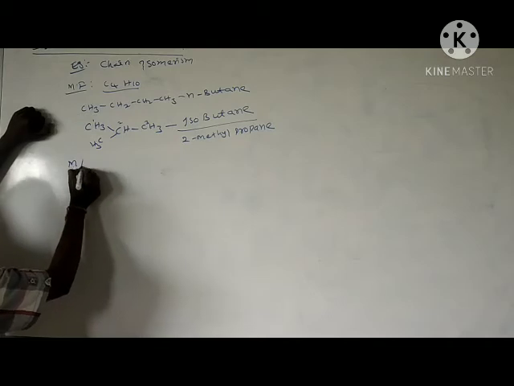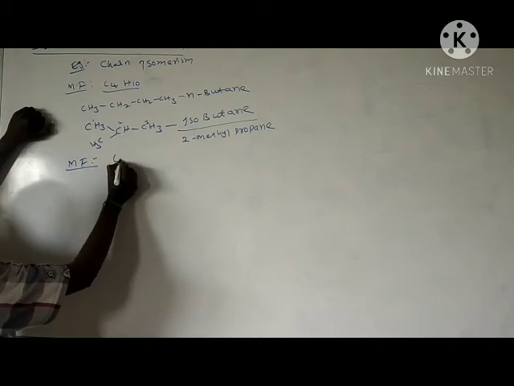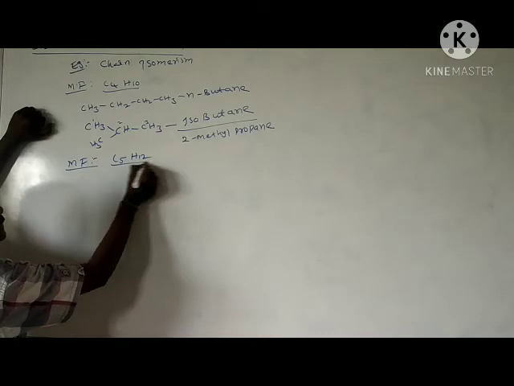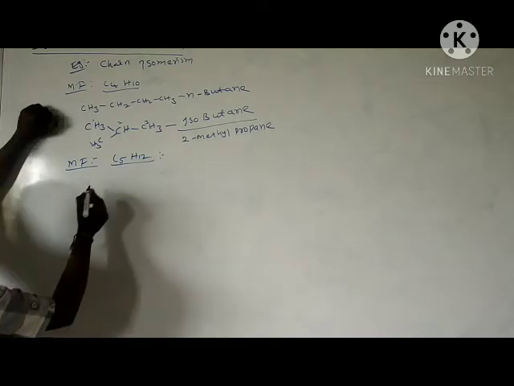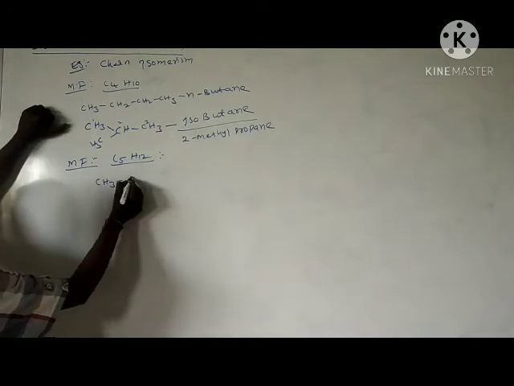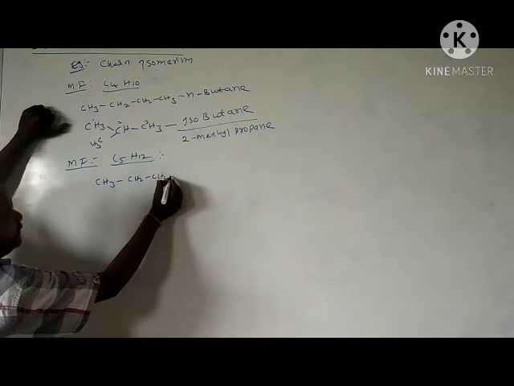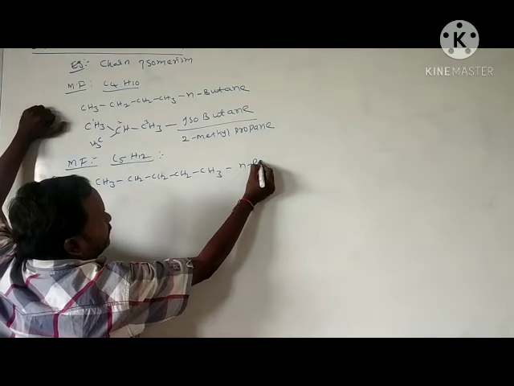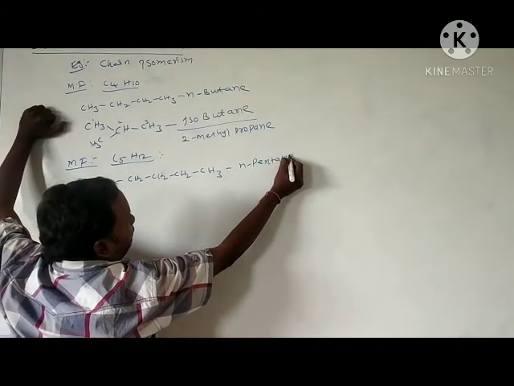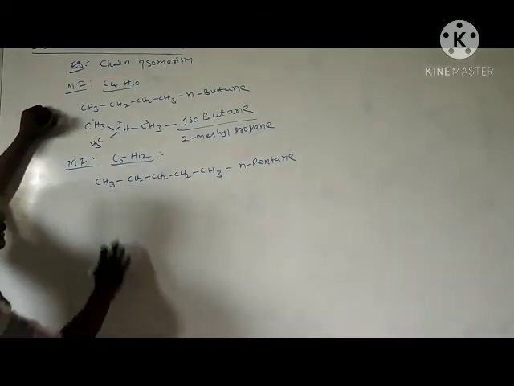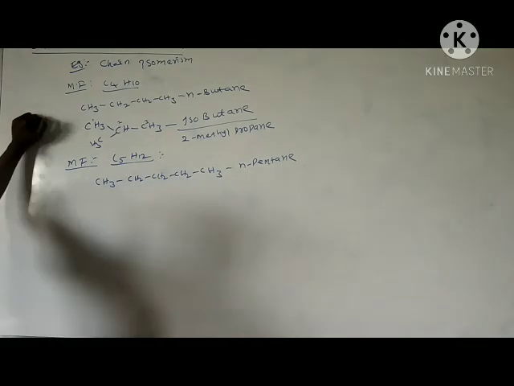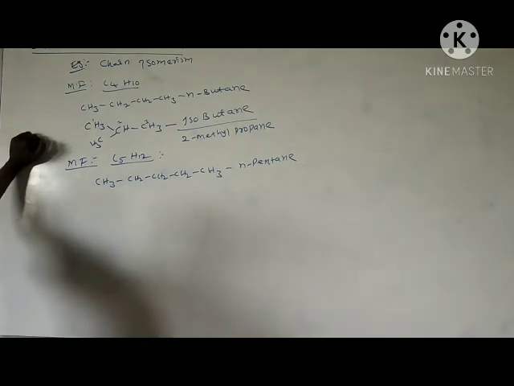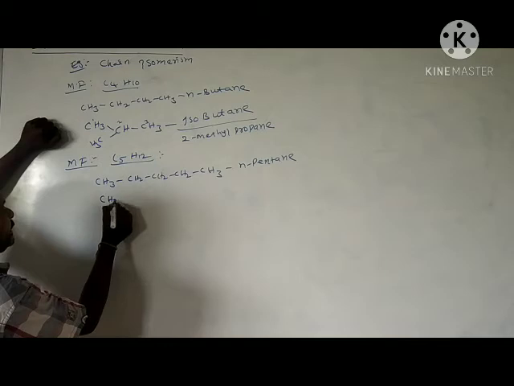Next I am taking one more example. The molecular formula of the compound is C5H12. Here three isomers are possible for this. CH3, CH2, CH2, CH2, CH3 is normal pentane. By normal, all carbon atoms are arranged in a straight chain manner. We call it normal pentane. Here I am taking isopentane.